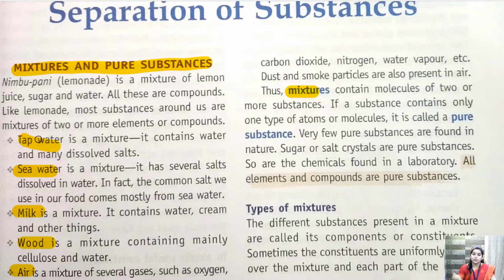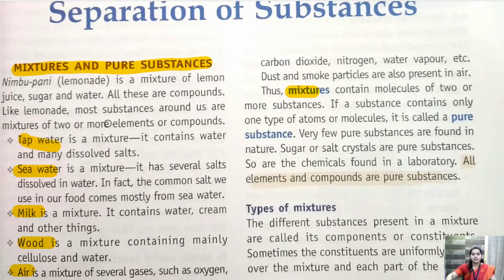Milk contains water, cream and other substances. So it is a mixture. Wood, it contains cellulose and water. So it is a mixture. Air contains several gases like oxygen, carbon dioxide, nitrogen, water vapor. So more different molecules are mixed together in a substance. So that is called mixture.